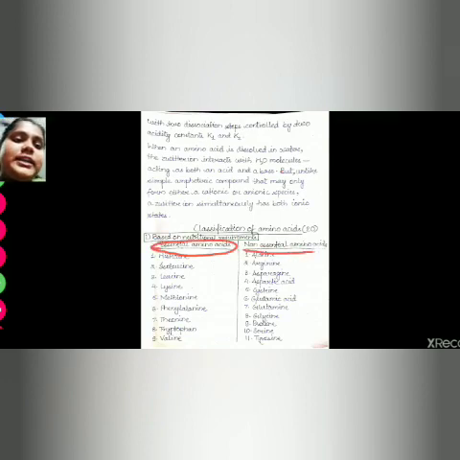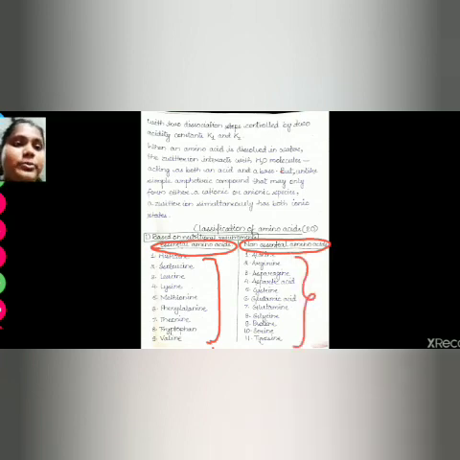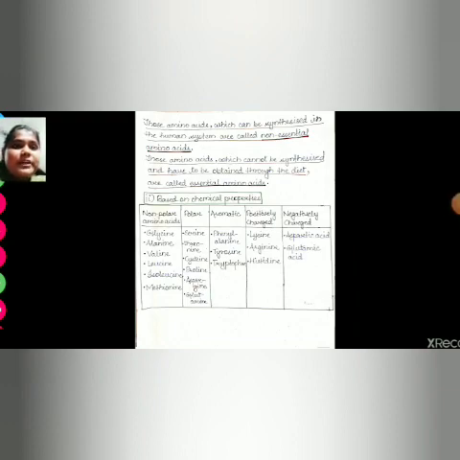It is needed to be taken in the diet. Non-essential amino acids are the amino acids which are not needed to be taken in the diet, as our body makes enough. These are the examples of essential amino acids, and these are needed to be present in our diet. These are the amino acids which are not needed to be taken in the diet, as our body synthesizes them. On the basis of chemical properties, amino acids are of various types.